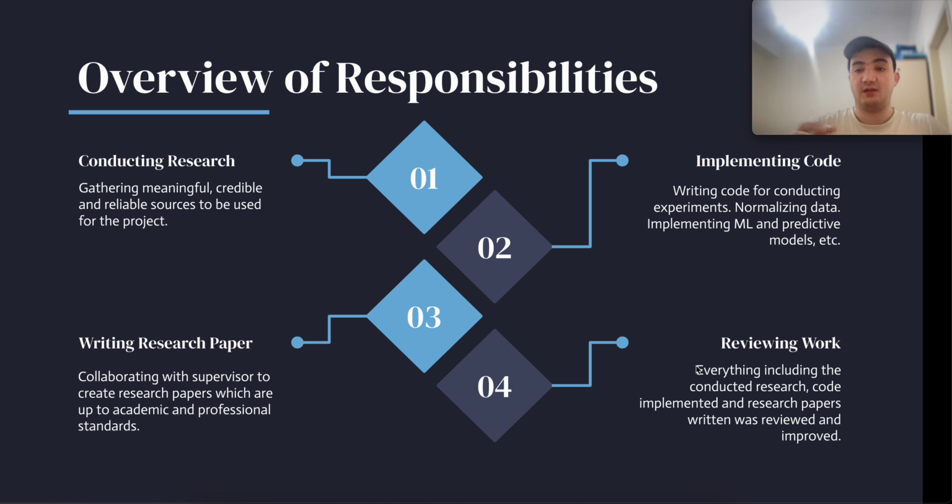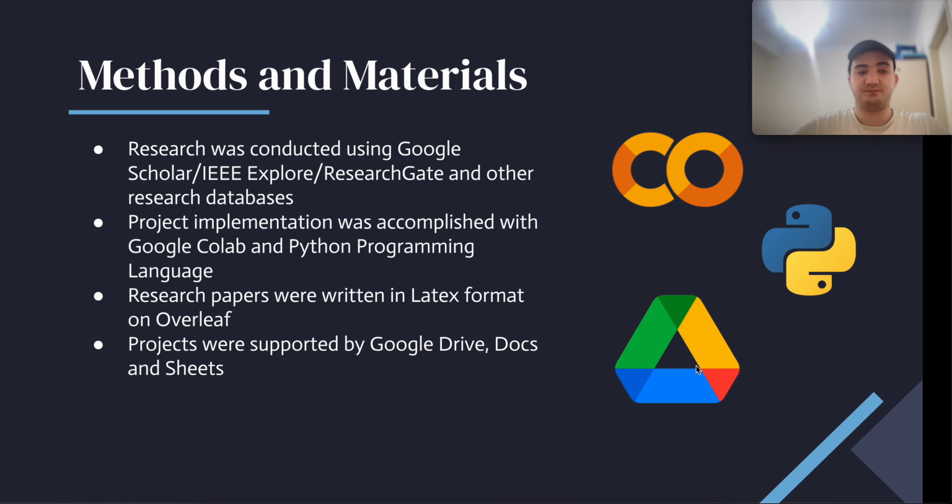I also helped in writing research papers, so I would collaborate with my supervisor to create research papers that were up to academic and professional standards, and hopefully these could be submitted to some journals or conference papers for publication. And finally, I was involved in reviewing work. Anything I did, from conducting research and implementing code to writing the actual research papers themselves, I would review with my supervisor, make sure it's the best version of itself, and make sure it's up to our standards.